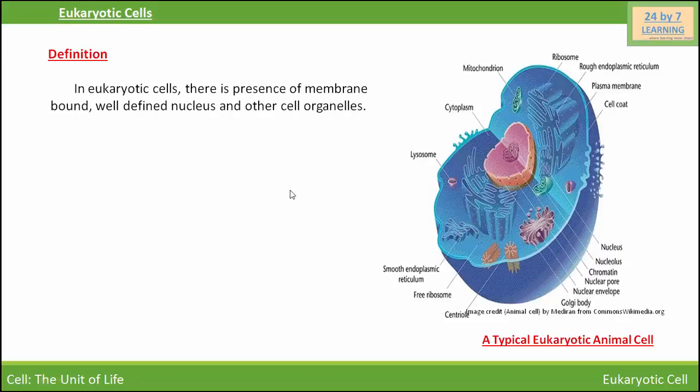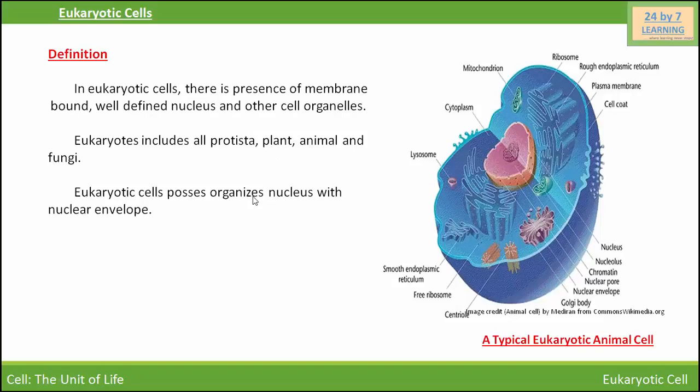Now, how can we say whether an organism is a eukaryote or prokaryote? A eukaryote is any organism whose cells contain a nucleus and other cell organelles enclosed within membranes, whereas a prokaryote is any organism whose cells do not contain a nucleus and other membrane-bound cell organelles. Eukaryotes include all the protista, plants, animals, and fungi.